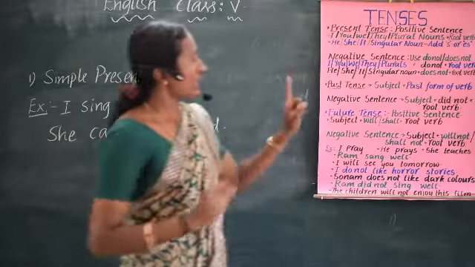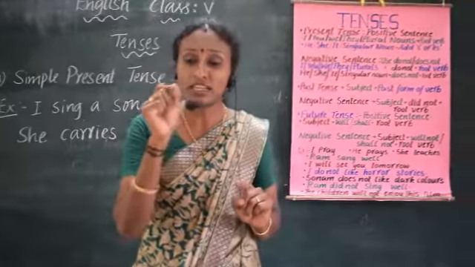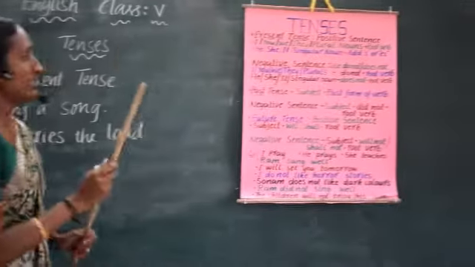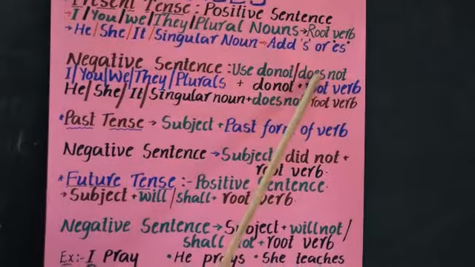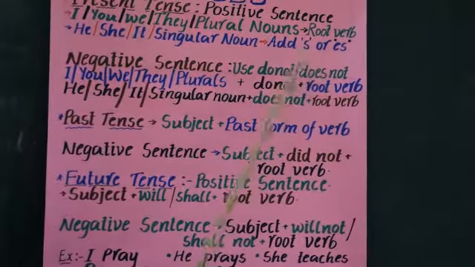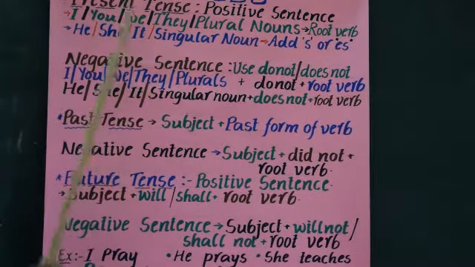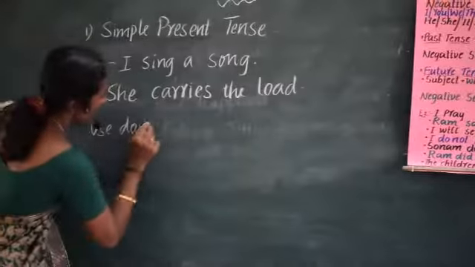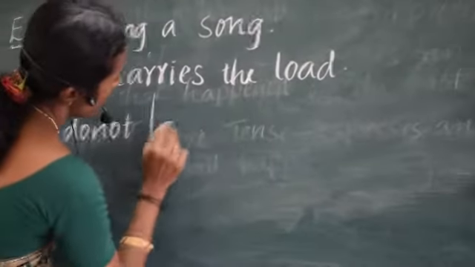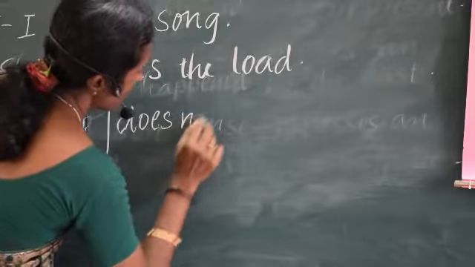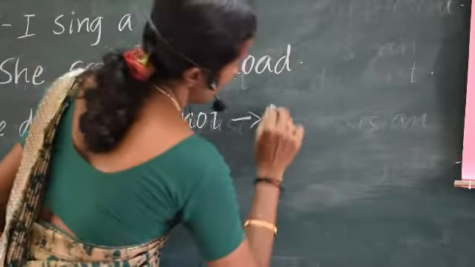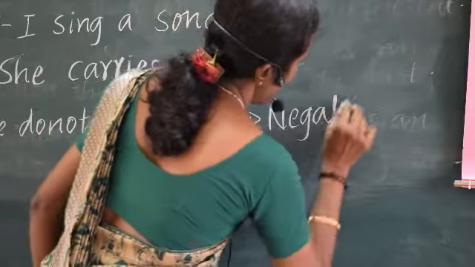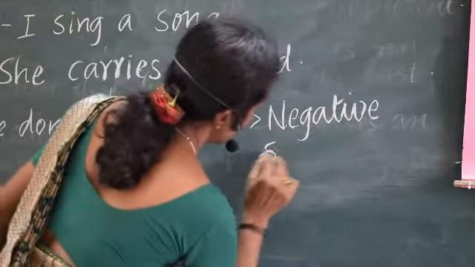Now, the second point: how to form the negative sentence in the simple present tense. We use do not or does not to make the negative sentence in the simple present tense.